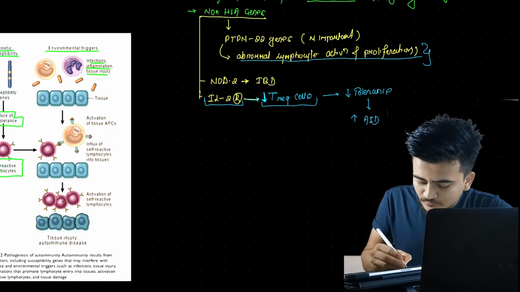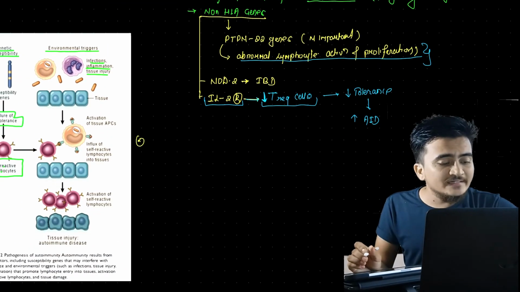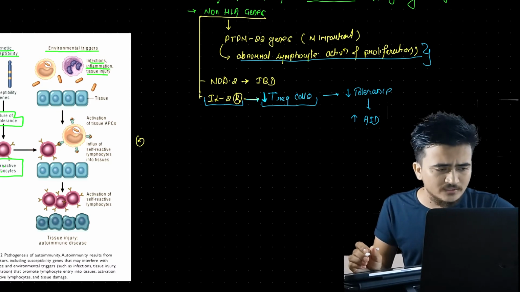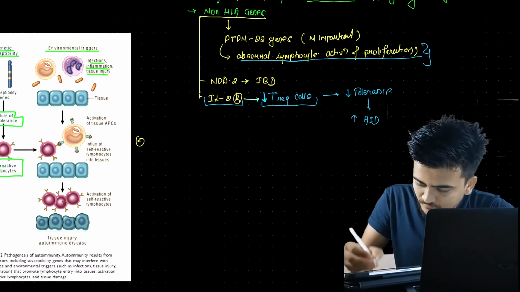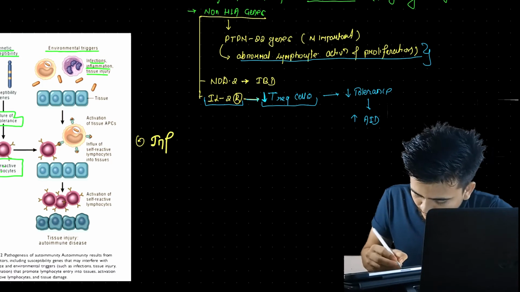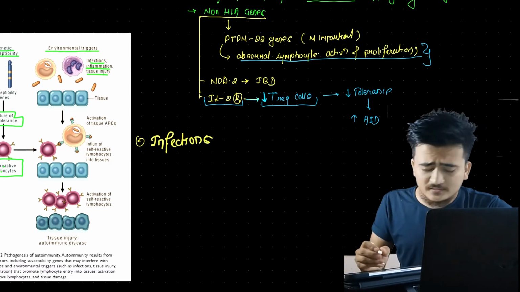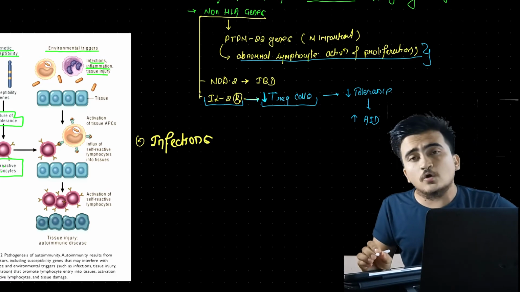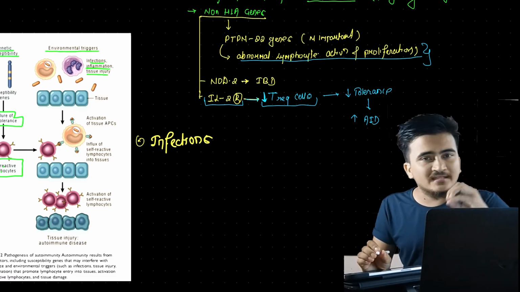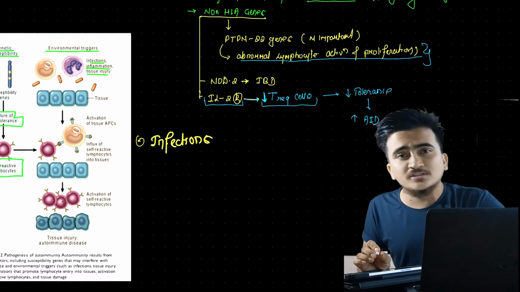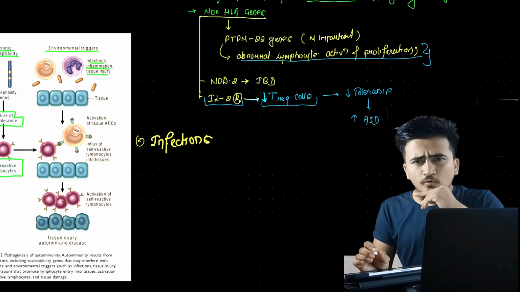Now talking about another factor, and that factor is infection. It's simple. What infection does is it causes one very important phenomenon, and that is an increase in co-stimulatory signal. Now what is this co-stimulatory signal?